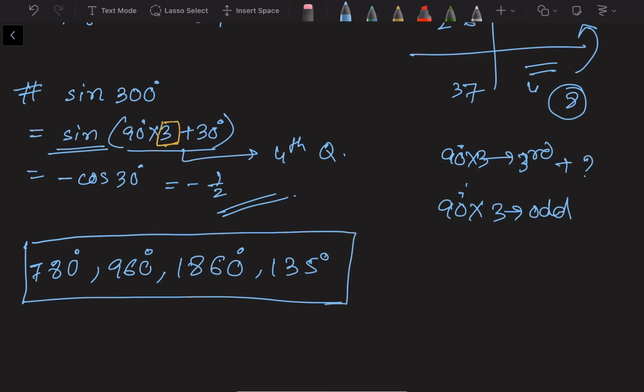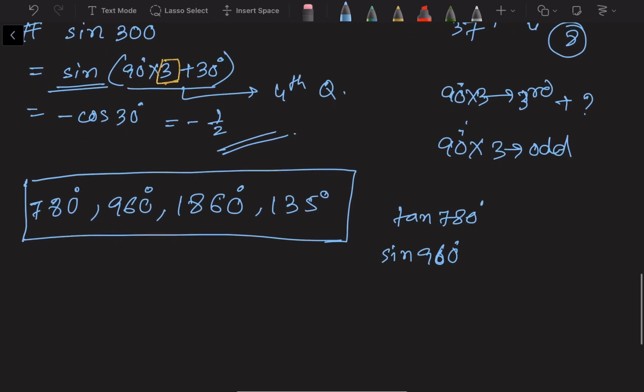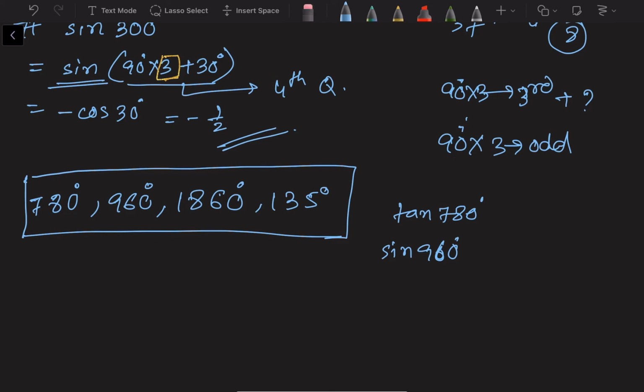Like tan 780, we can find the value of it. We can find the value of sine 960 or cos 960, any of them. So just take this as homework: find the value of tan 780, find the value of sine 960, find the value of cot 1860, and find the value of sec 135. Try it.